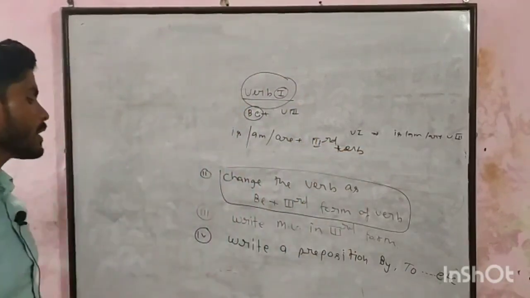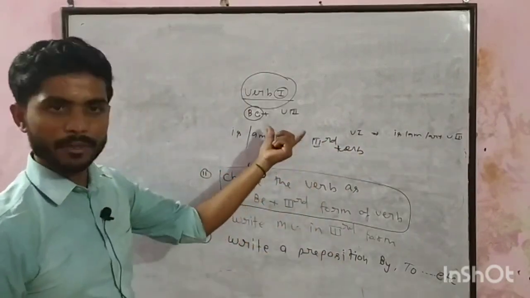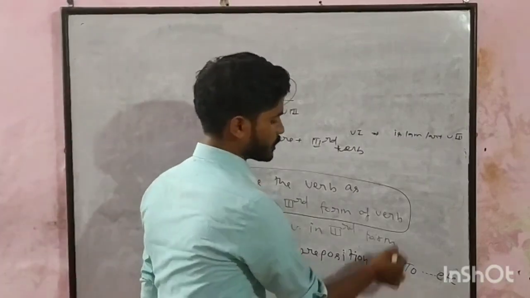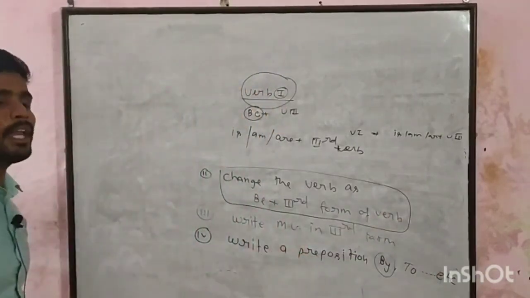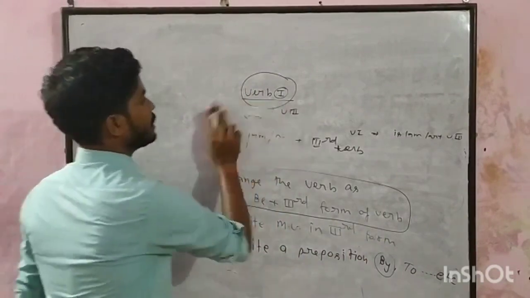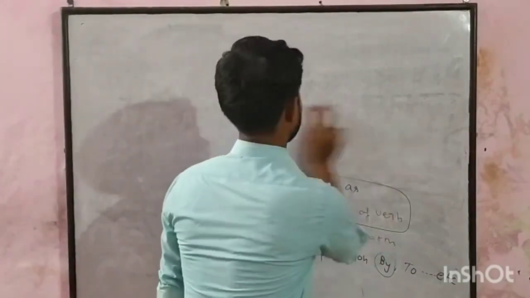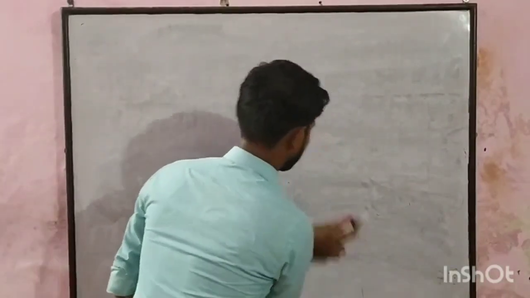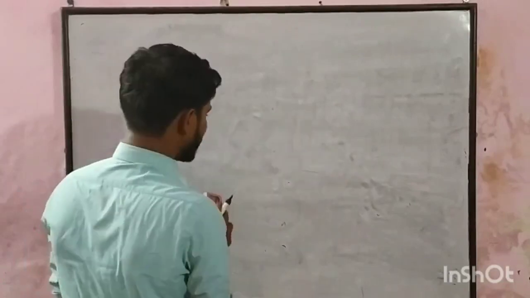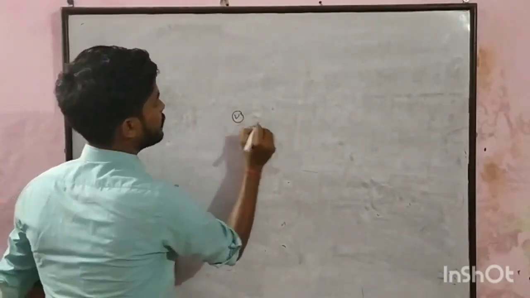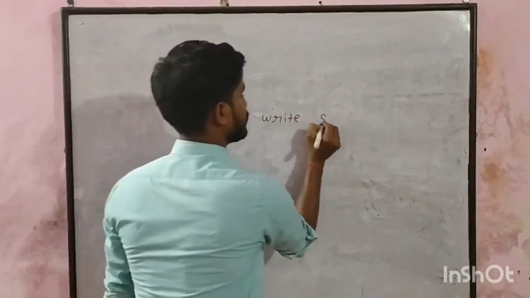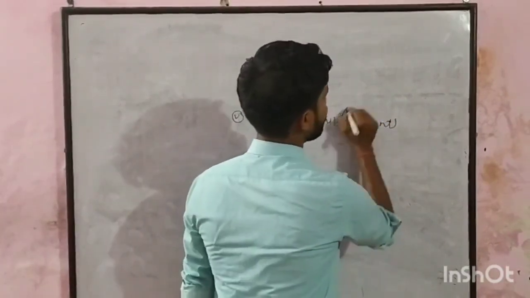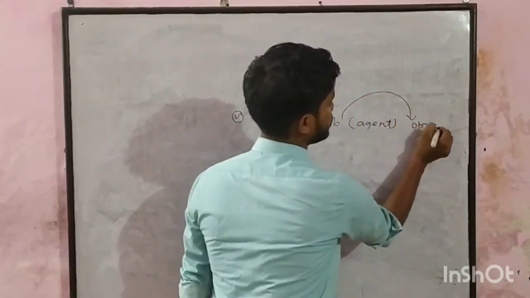Moving to the next, write the meaning of the third form, which we have already written. Write a preposition, and the most common preposition we use is by. After that there are to and many more prepositions. So there is a last rule, and that is rule number 5. Where has the subject gone? The subject is missing, right? The fifth rule: write the subject. Here we will call the subject the agent, and the subject must be written in objective case.